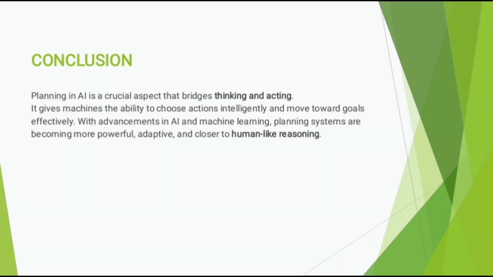The conclusion of the topic. To conclude, planning in artificial intelligence is a vital process that enables machines to connect thinking and action. It helps AI systems make intelligent decisions, choose effective actions, and adapt to changing environments. Planning not only improves efficiency but also moves AI closer to true autonomous intelligence, where systems can reason, plan, and act just like humans. With continuous progress in AI and machine learning, planning systems are becoming more powerful, flexible, and realistic, opening new possibilities for robotics, automation, and